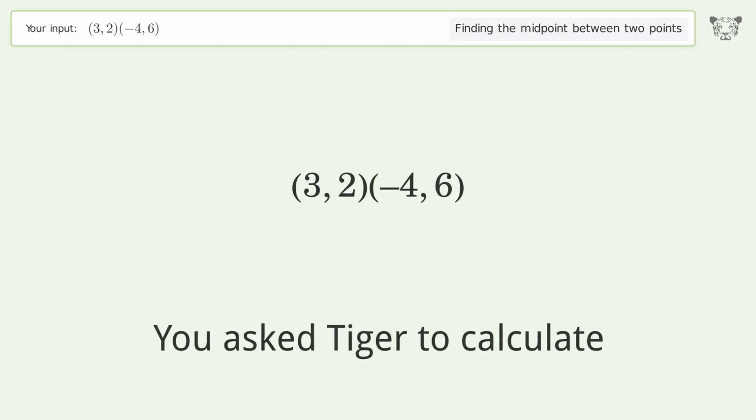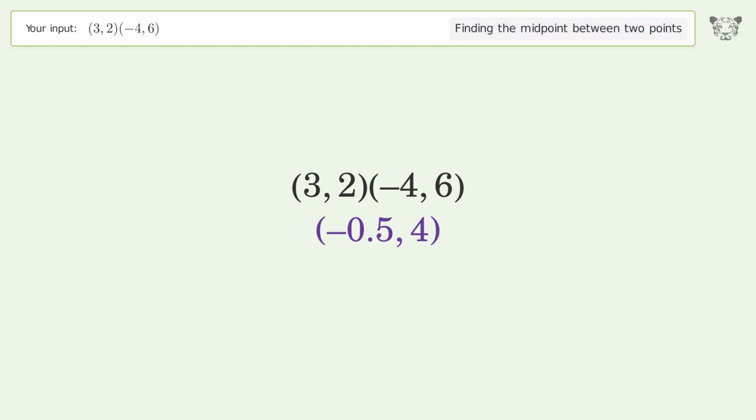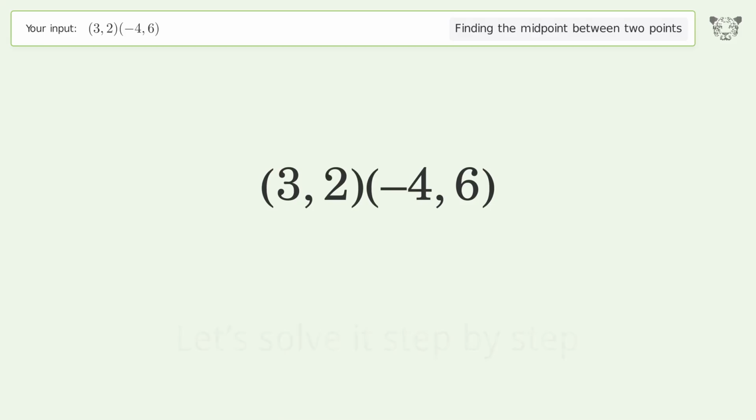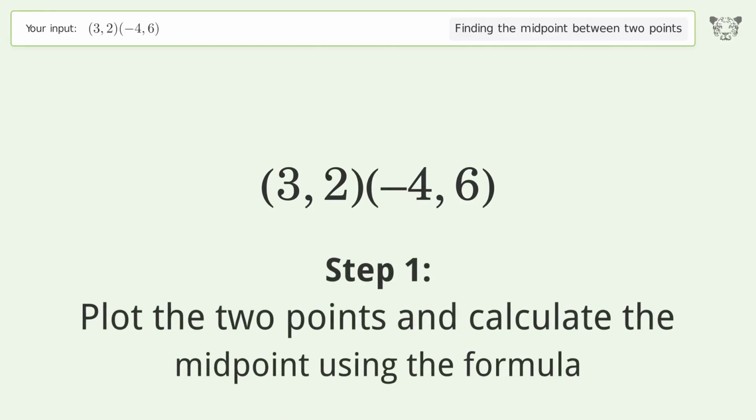You ask Tiger to calculate. This deals with finding the midpoint between 2 points. The midpoint between the 2 points is negative 0.54. Let's solve it step by step. Plot the 2 points and calculate the midpoint using the formula.